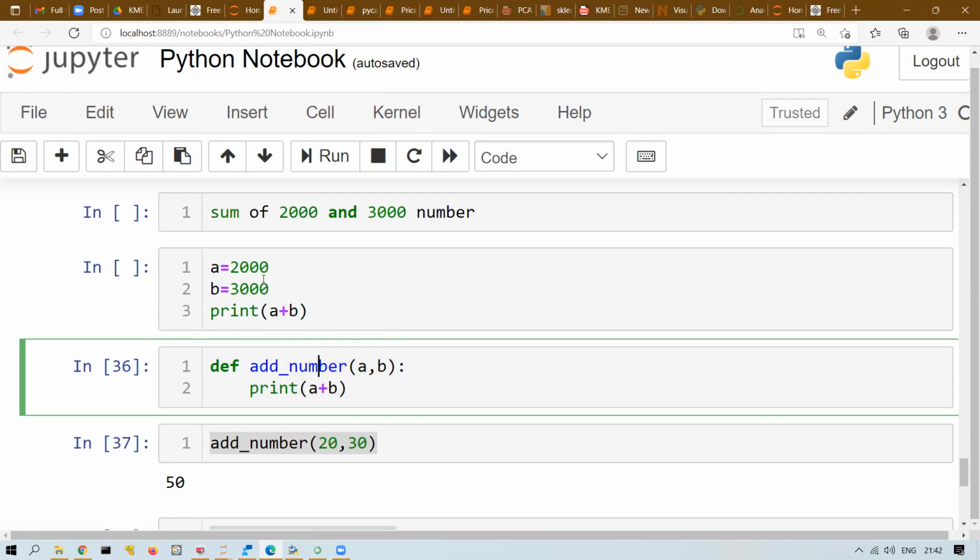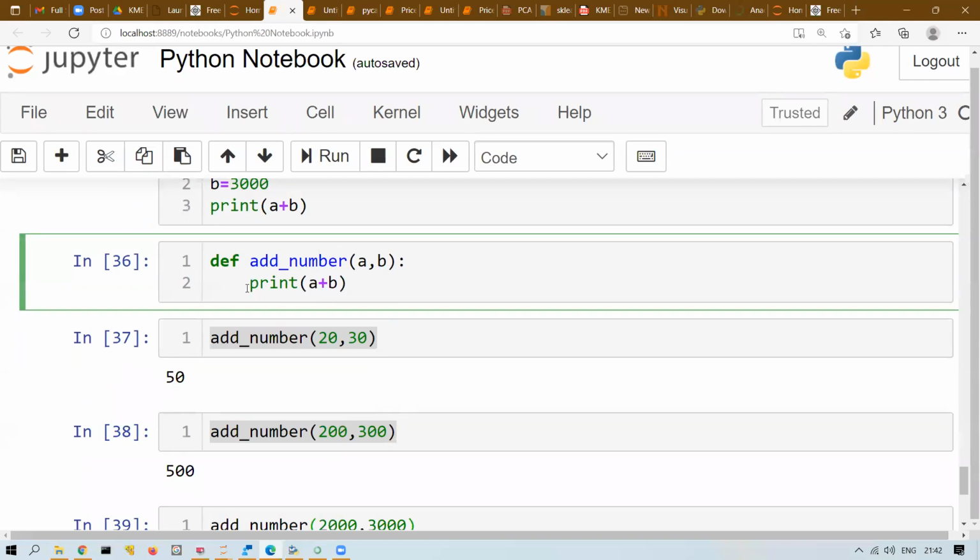So I don't write int A, int B, right? Int A plus B. It will automatically be taken care of by the interpreter. So directly it will be just return A plus B, right? In case I want to return, it will print actually.